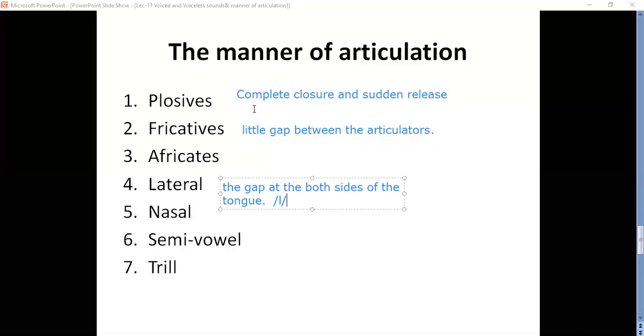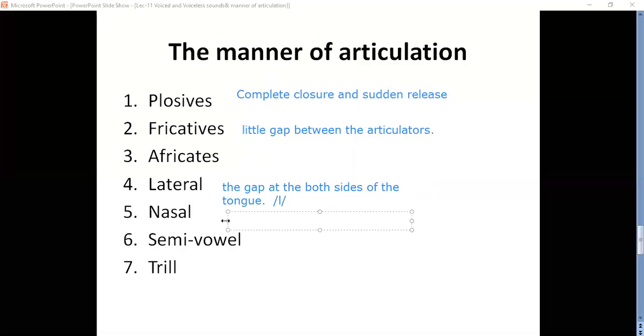And we can't say it is a fricative, because it is touching at the teeth ridge, but the gap is there at both sides. It is called as lateral sound. It is called as lateral. The gap at both sides of the tongue, lateral. And you can observe the difference between these three sounds.